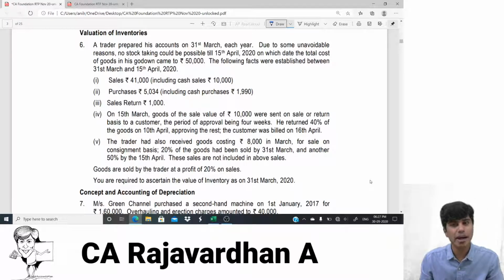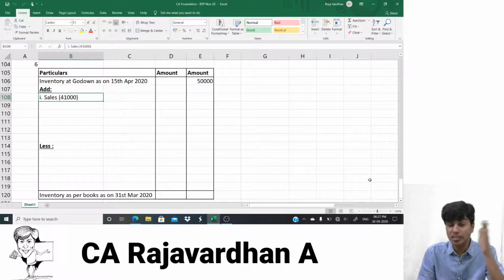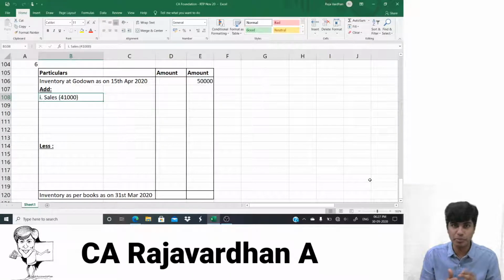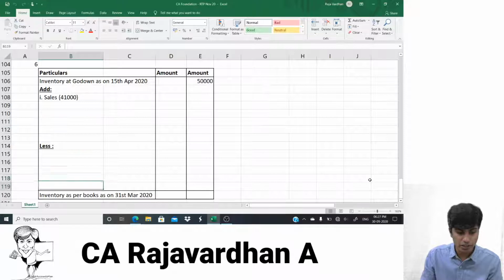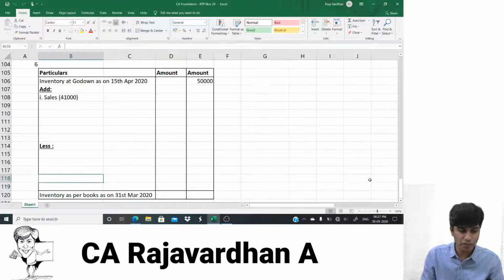Let's go to the next adjustment. Purchases. It doesn't really matter whether it is cash or credit. 5,034 is the purchases. So with regard to purchases, these goods have been purchased after 31st of March but before 15th of April. So on 31st we don't have it, on 15th we have it. We're trying to find the inventory as on what date? 31st of March. So we don't really have that, so we should eliminate it. I would have to subtract.